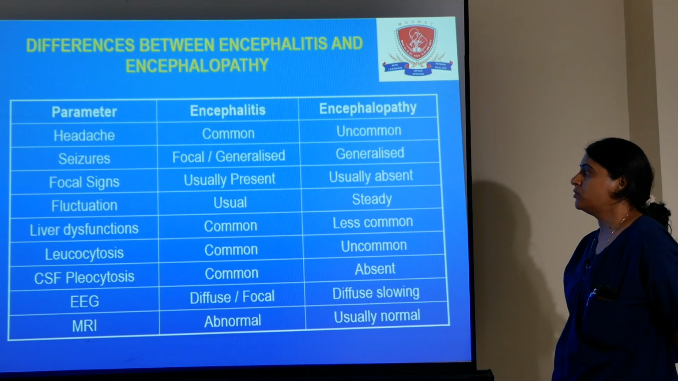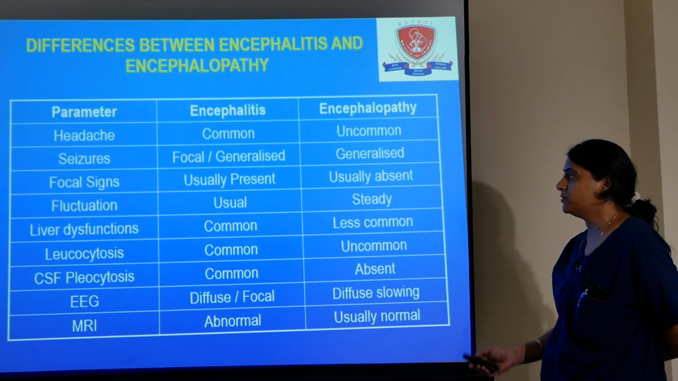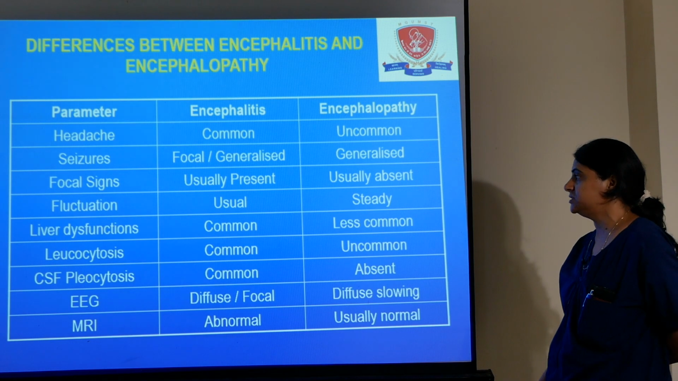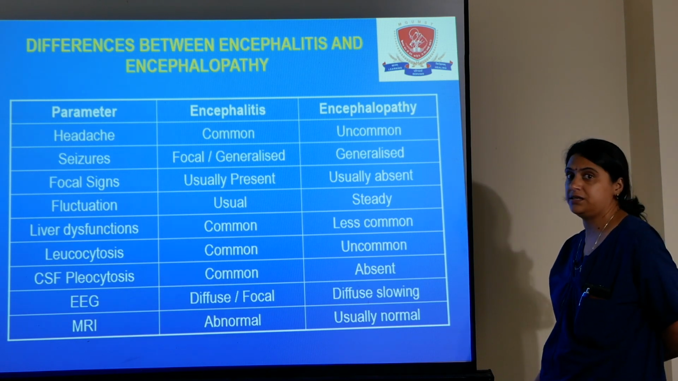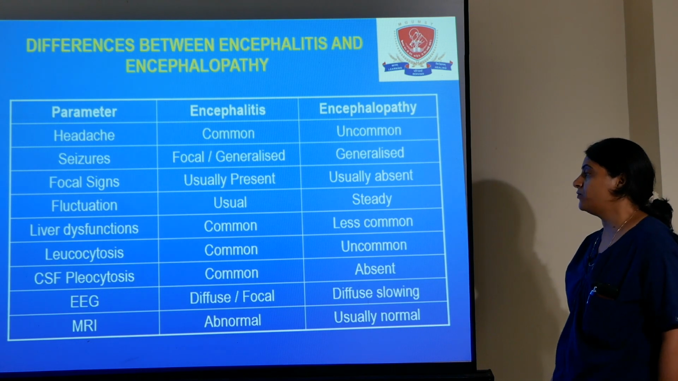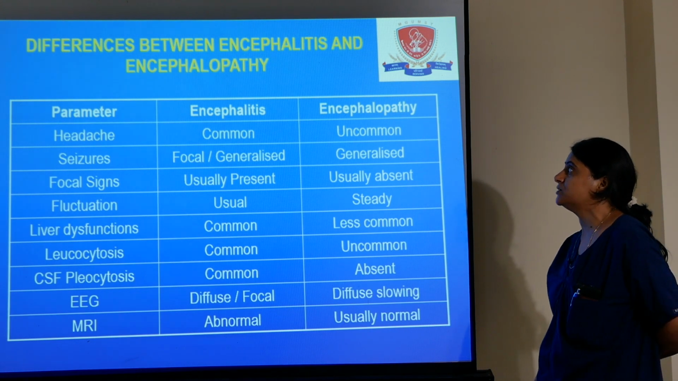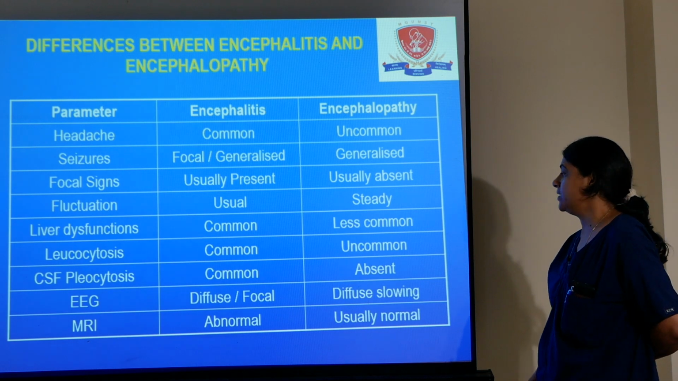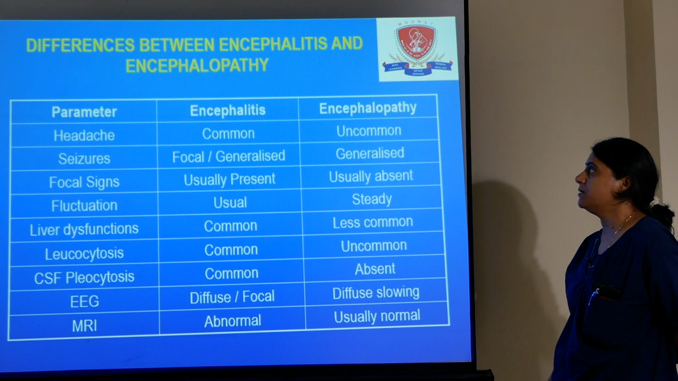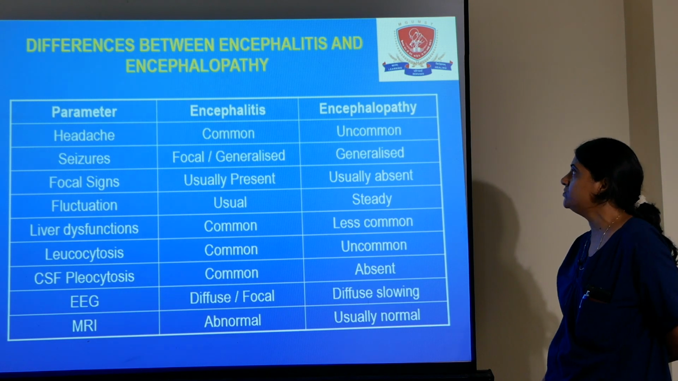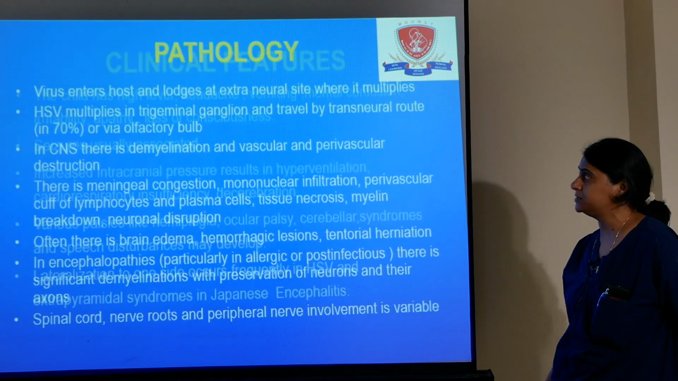Liver dysfunction is more common in encephalitis because it is a viral disease. Leukocytosis and CSF pleocytosis are more common in encephalitis. EEG shows focal lesions in encephalitis, but in encephalopathy, diffuse slowing is seen. MRI is usually abnormal in encephalitis and usually normal in encephalopathies.